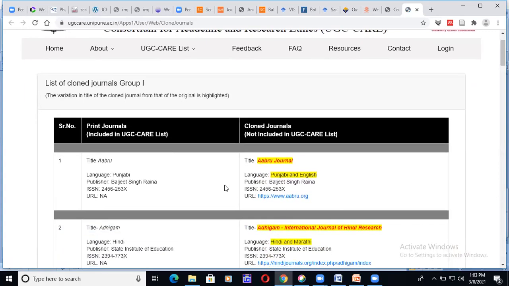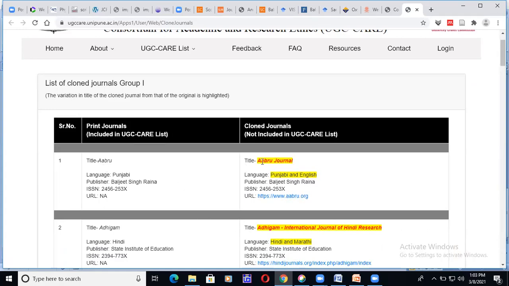Cloned journal means cloning. They have done cloning. They have just made a small change in the name of the journal. Otherwise, even the site is changed, even the web link is changed. Sometimes, if you click on it, it will take you to that hacker page and you will be paying money. That money will go to the hacker.